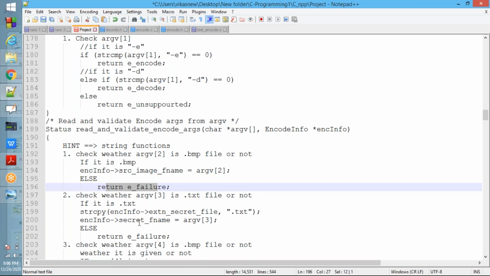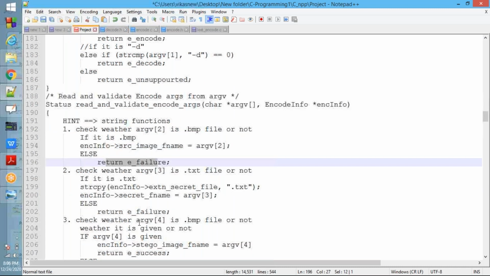Okay, return e_success. And one more thing: check whether argv[3] is .txt or not. If it is .txt, you need to store that in the extension secret file member, which is an array where you need to store the extension. That's why we are copying it: string copy, encode info extension secret file, comma, .txt. We need to check the extension here.